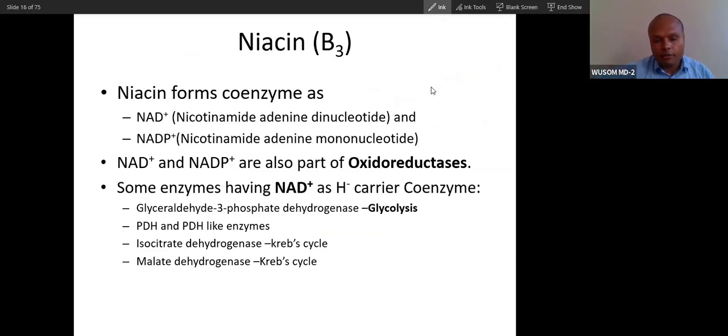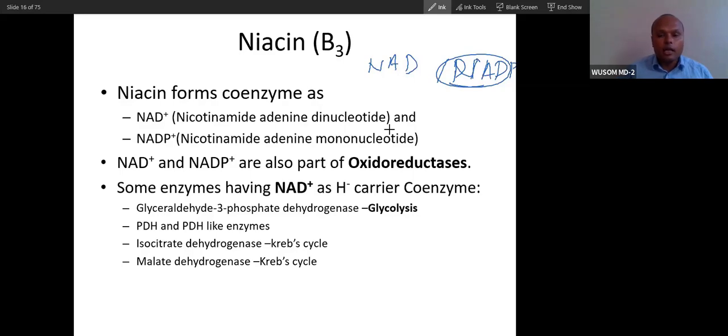Now niacin deficiency. Niacin is present as NAD and NADP. Whatever you studied about NADP in the pentose phosphate pathway, the function of NADP is the function of niacin also.